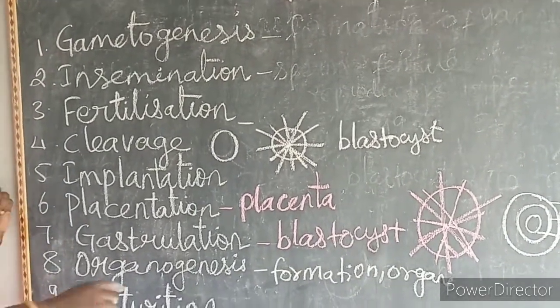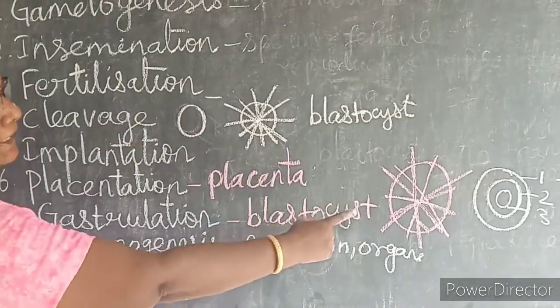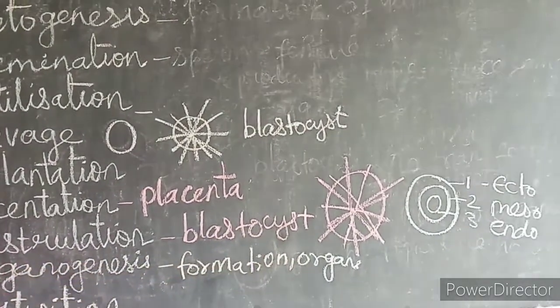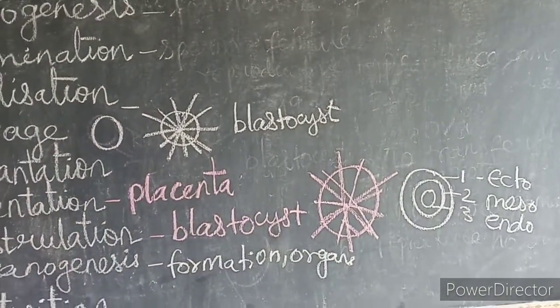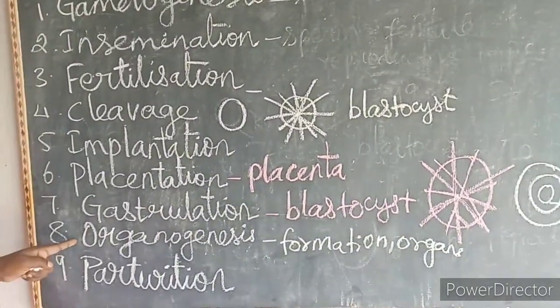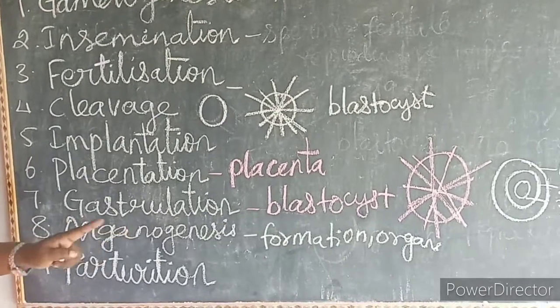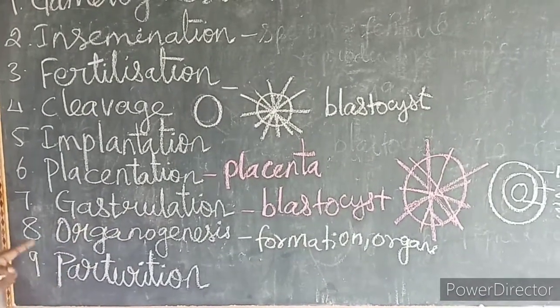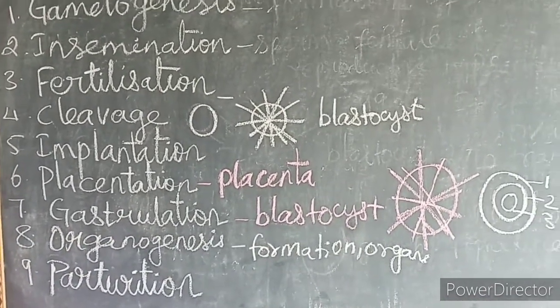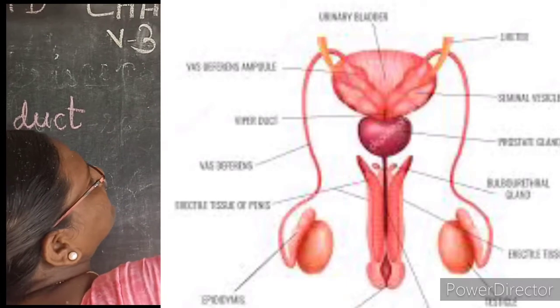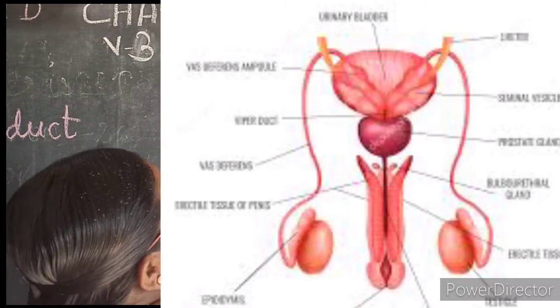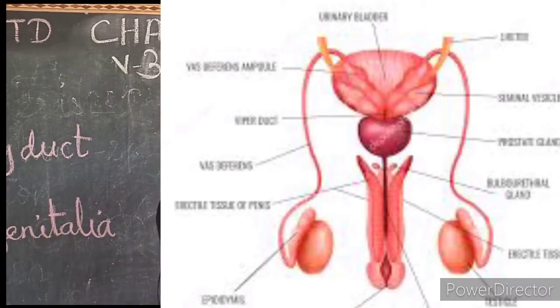Gastrulation, the multicellular blastocyst undergoes changes to form three germ layers. What are the three germ layers? Ectoderm, mesoderm and endoderm. Then organogenesis, formation of the organs. Then parturition, expulsion of the fetus from the mother's womb. Next we are going to learn about the male reproductive system. It's very easy and interesting also.